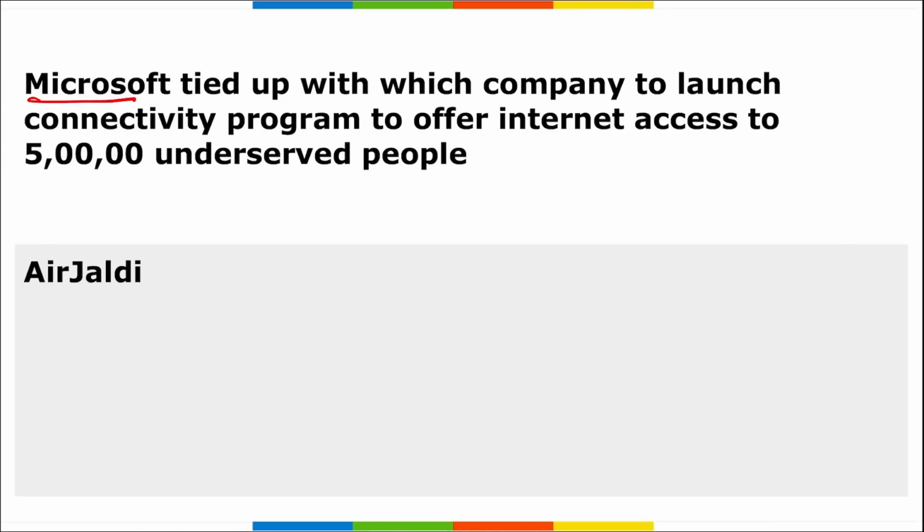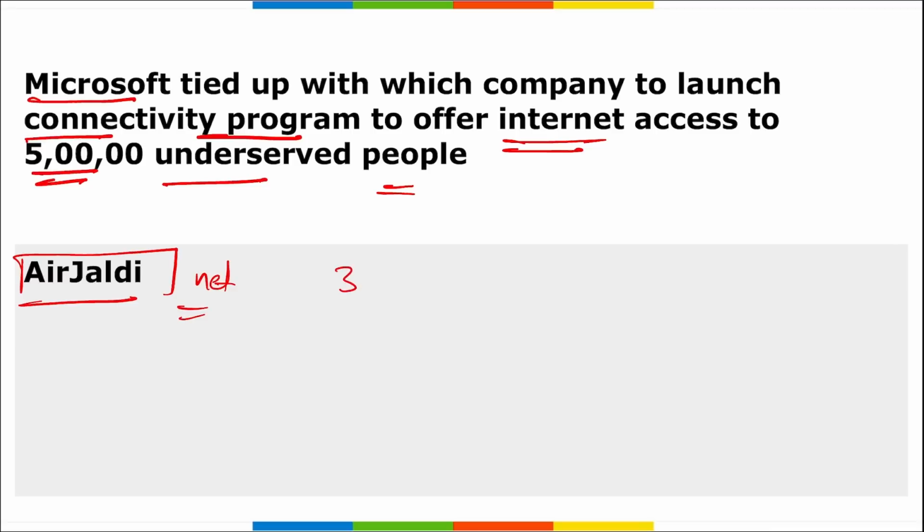Next, Microsoft tied up with which company to launch a connectivity program to offer internet access to 5 lakh underserved people in India? It is Microsoft along with Air Jaldi Network. Right? They signed a 3-year MOU that they will be providing internet access to the underserved community even in the remote areas of 12 Indian states. Correct? This connectivity program was titled Meaningful Connectivity.